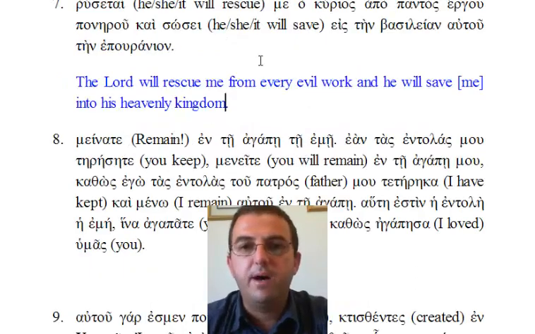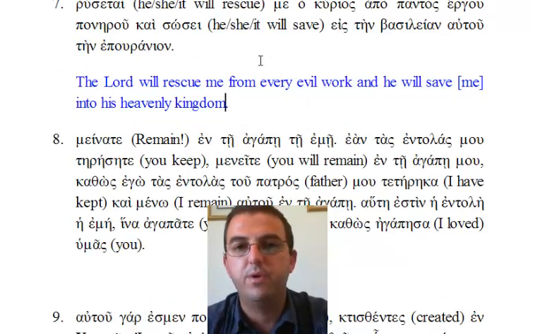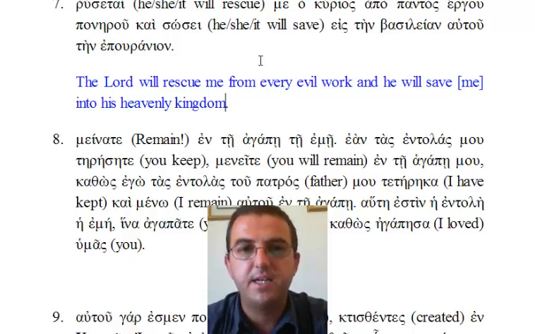This is quite a mouthful for somebody who's not comfortable reading the language. Let me read it again and then we'll work through it section by section. Menate ente agape te eme. Ean tas entolas mu te resete, menete ente agape mu.